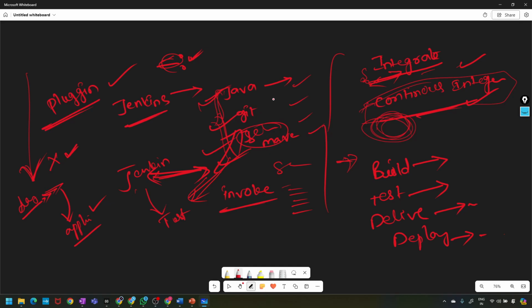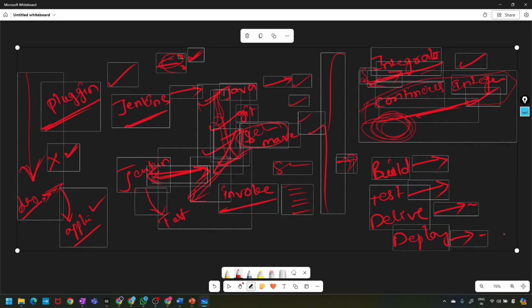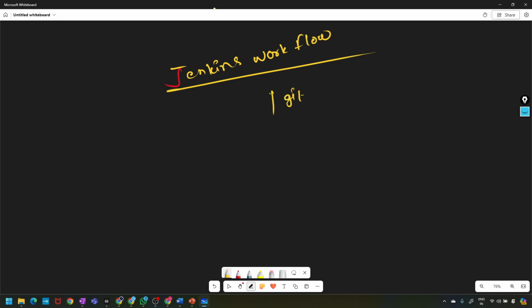So what is the Jenkins workflow? First we attach Jenkins with Git.